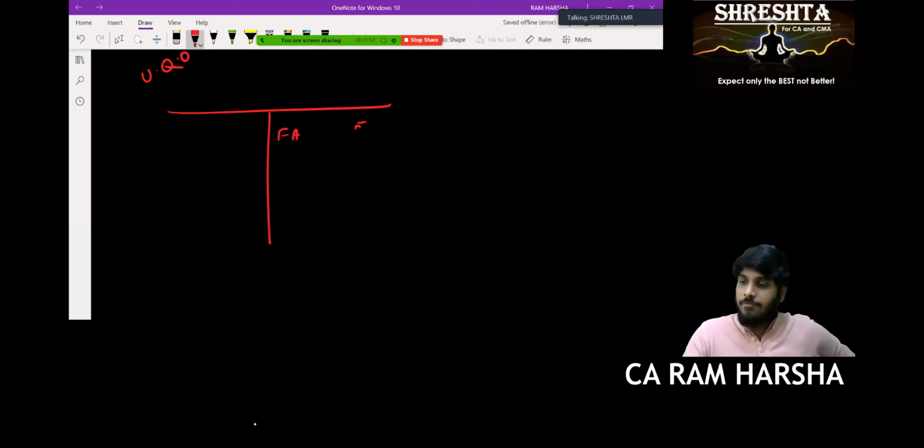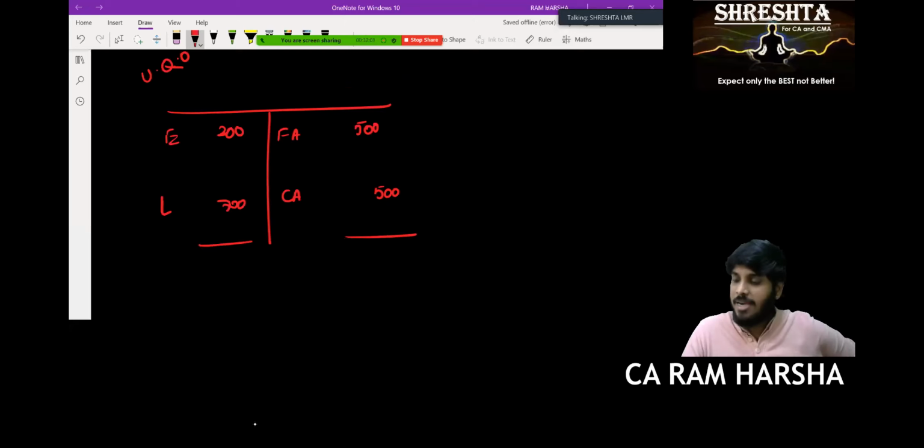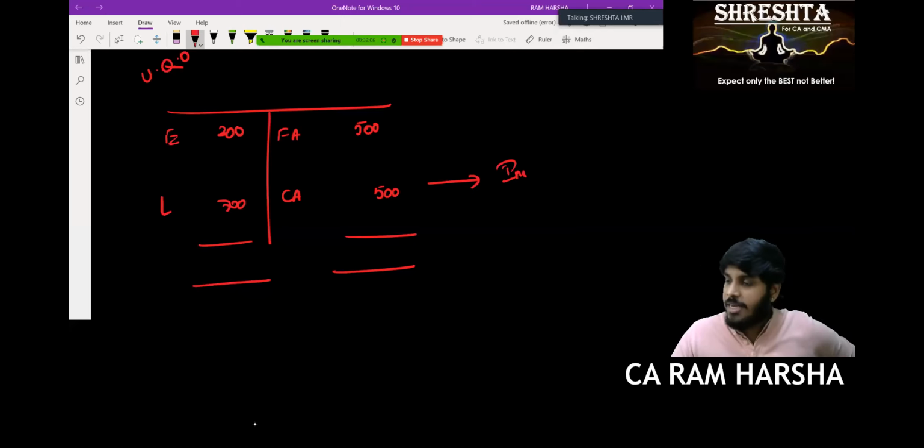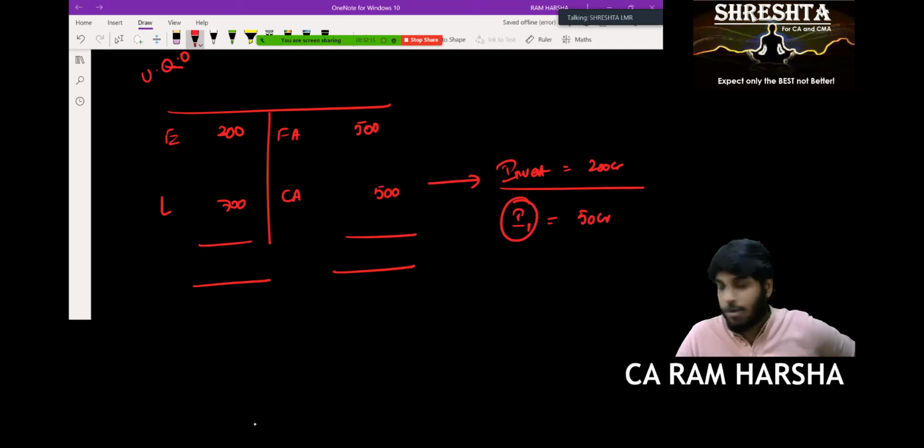Fixed assets some 500 crores, current assets some 500 crores, liabilities some 700 crores, equity some 300 crores. This is the balance sheet of a big company. In this, the inventories are 200 crores. Out of that inventory, I selected class 1 inventory whose value is 50 crores.